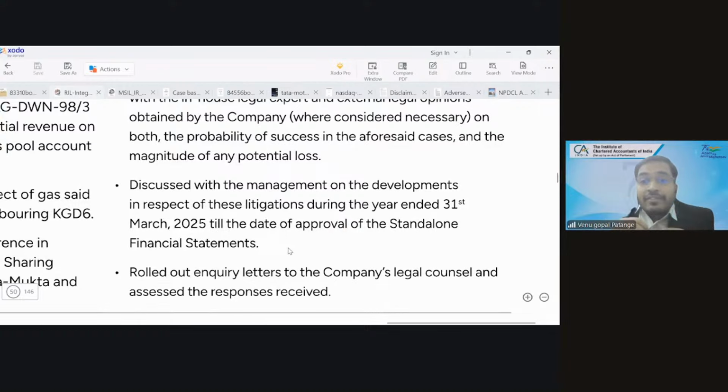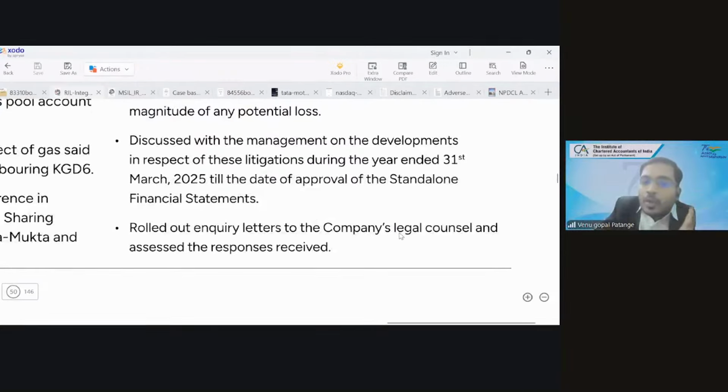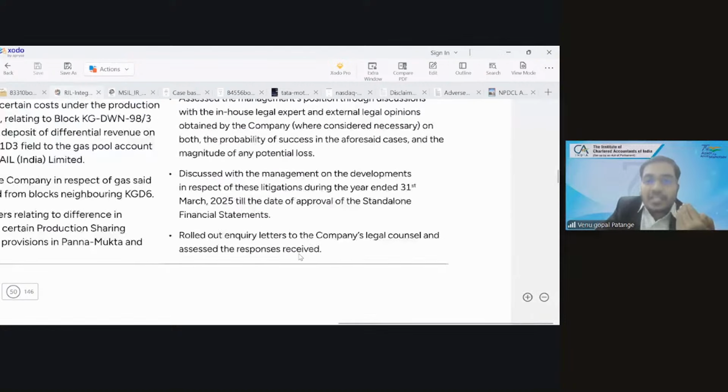So he saw developments, because between the moment you started the audit and the moment you ended the audit, you may take 15 days, you may take 1 month, you may take 2 months. So in these 2 months, whether any development has happened, whether any case has been closed, whether any liability has been imposed on the company, all those developments were also being tracked. Rolled out enquiry letters to the company's legal counsel and assessed the responses received. So the auditor sent some letters directly to the company's legal counsel and assessed the responses received also.